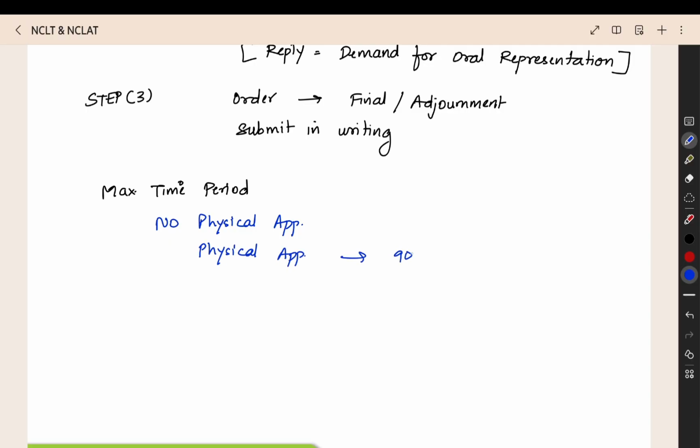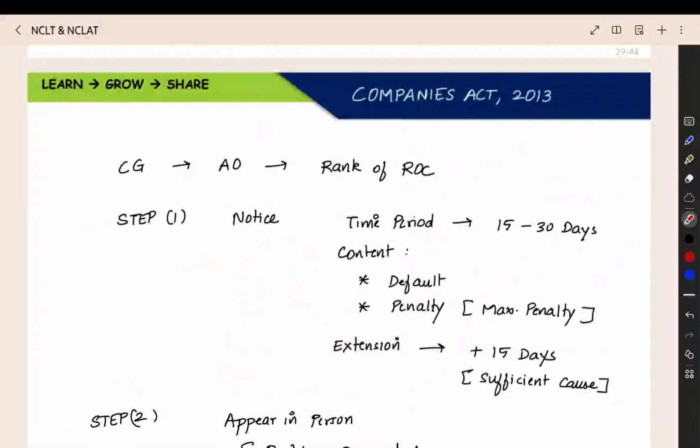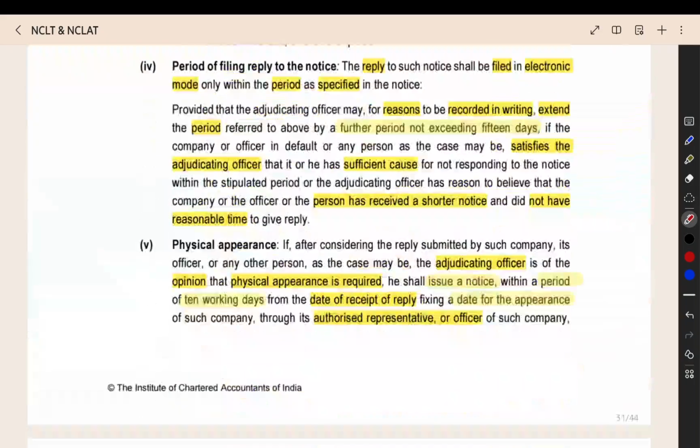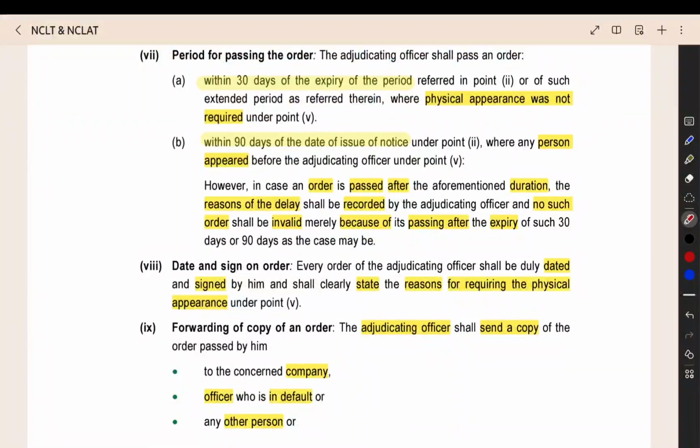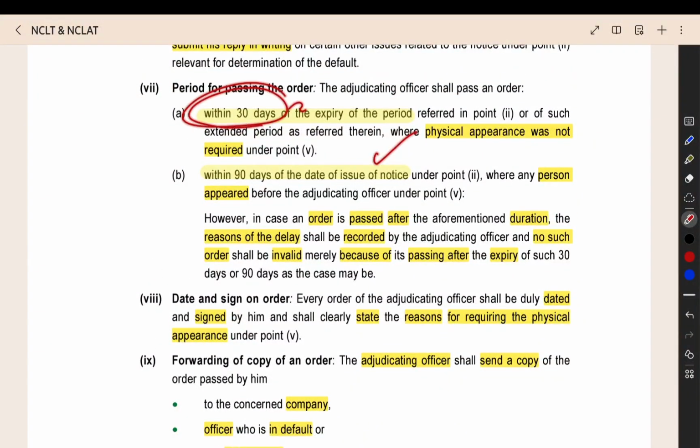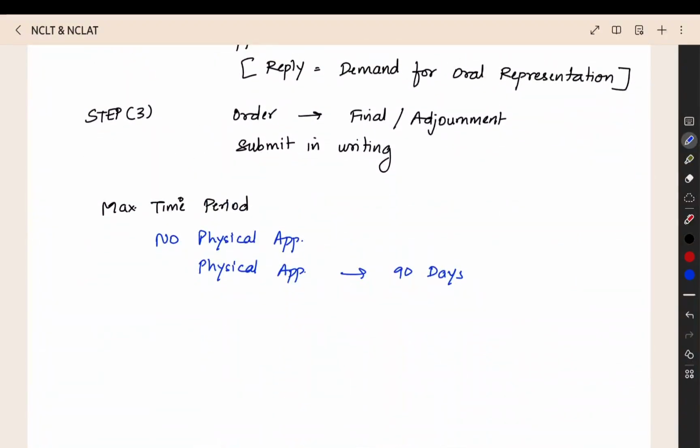In this case, it is 90 days from the date of issue of notice, from the notice date. Where physical appearance is not required, 30 days. 90 days where physical appearance is needed, 30 days where physical appearance is not needed. So this is the maximum time period.